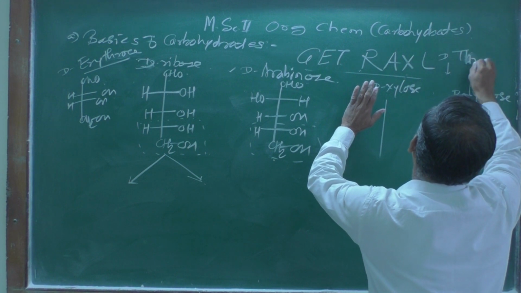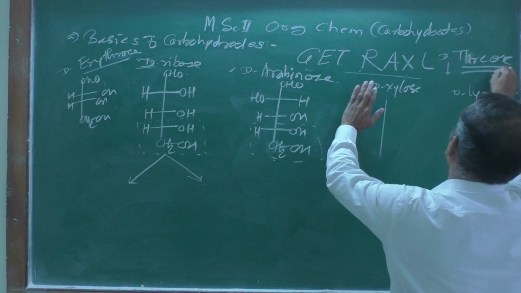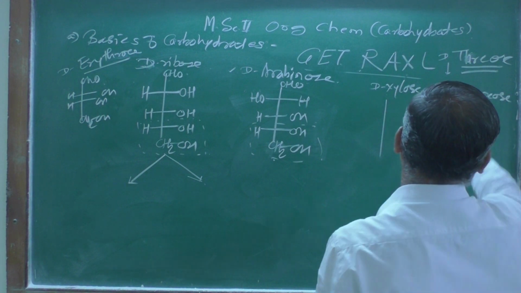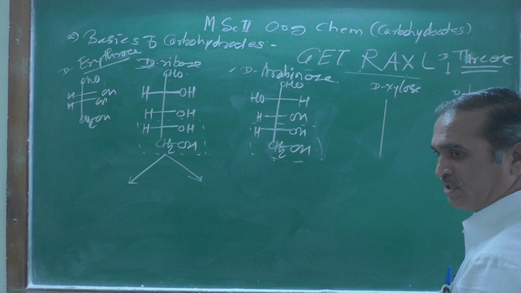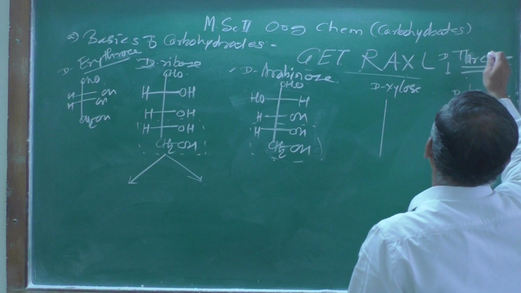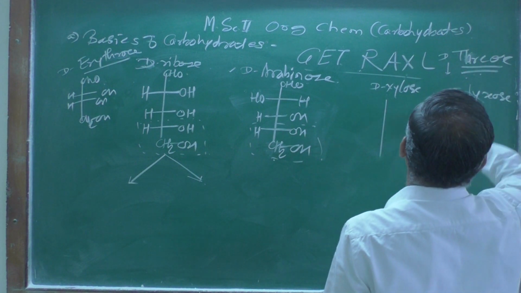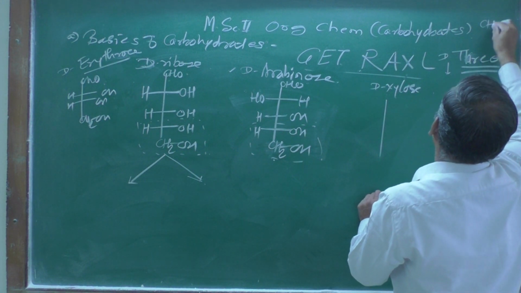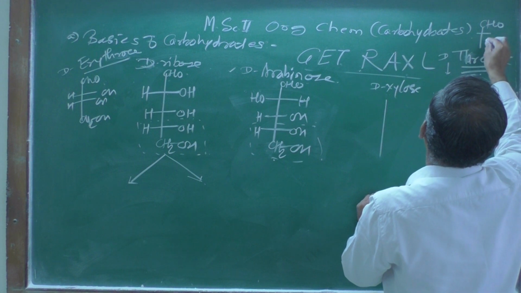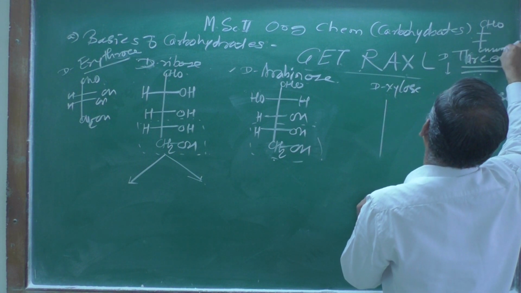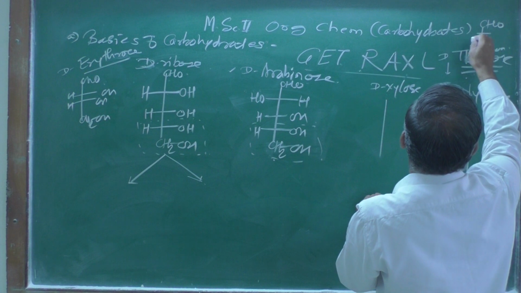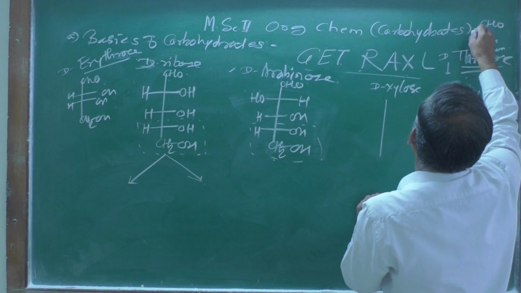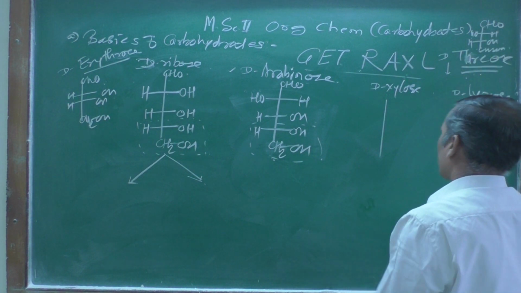This we are getting from D-threose, right? We are going to get this xylose and this lyxose from the threose, and we know the structure of threose is this one. Let me draw here CH2OH, because this is a tetrose, OH here, H and HO, and a hydrogen atom over there.